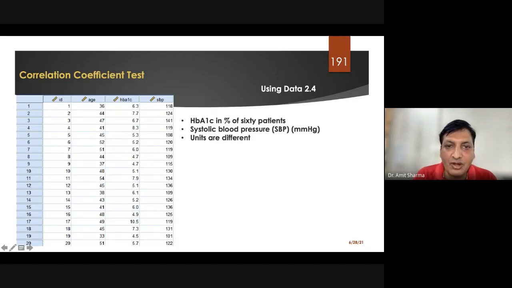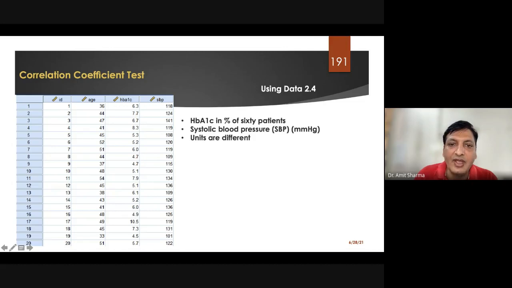The software is not bothered about the units of the data. For example, here 6.3 of HbA1c is equivalent to 6.3 of systolic blood pressure. Now if I write 118 here, this 118 will be equivalent to this 118. For the software, it is the same.